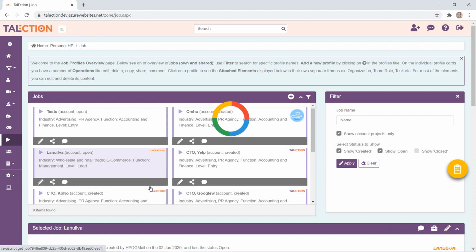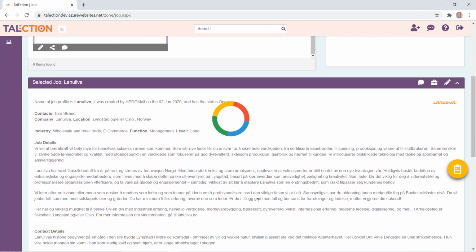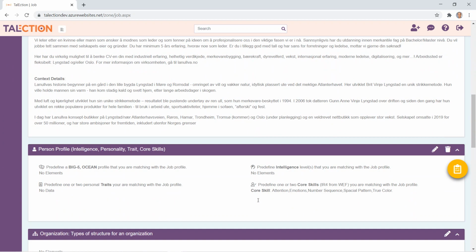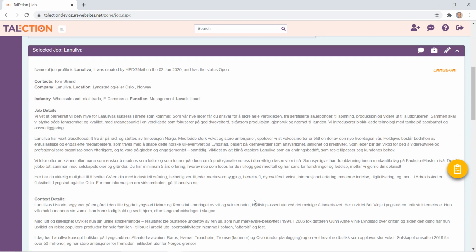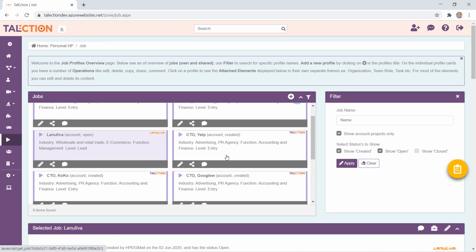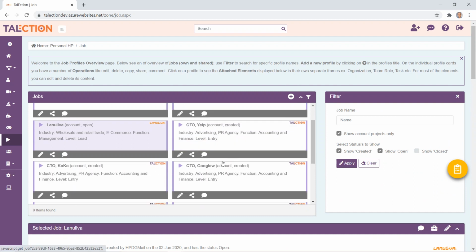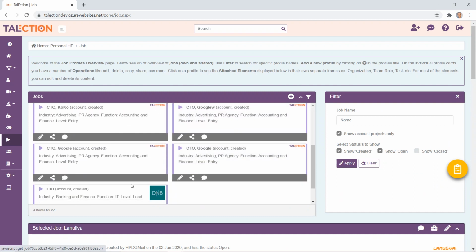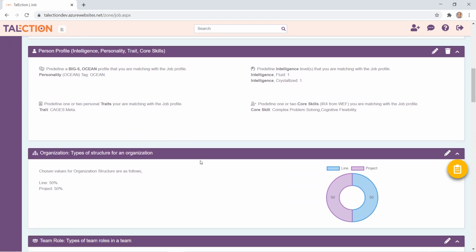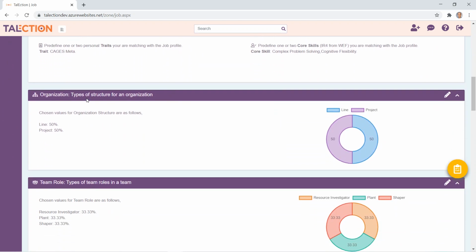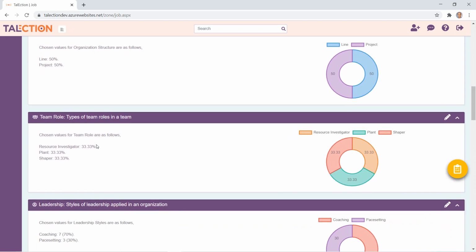And here you can look at the different ones, and they also consist, like the person profile, of different elements. This wasn't too populated, so let's click another one. Let's see if there are more elements here. Yeah, there are some more elements. You see the organization is a mixture of line and project organization.